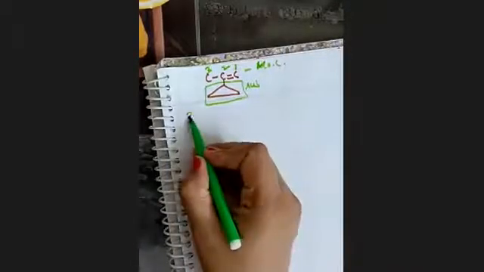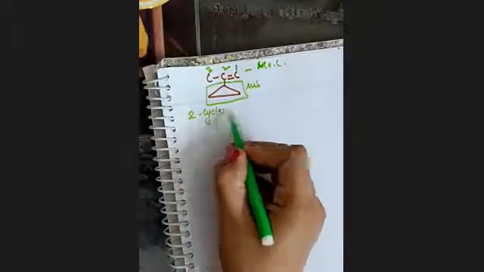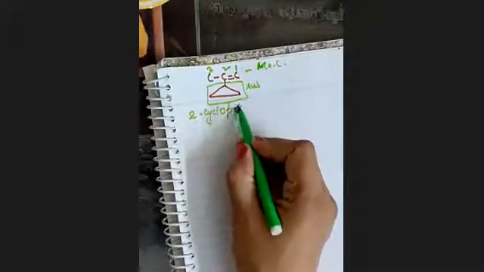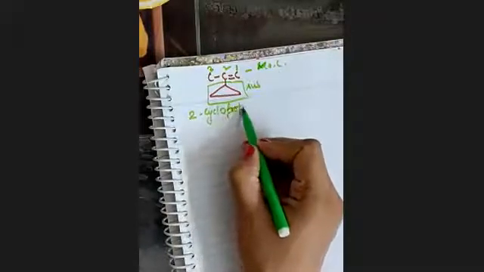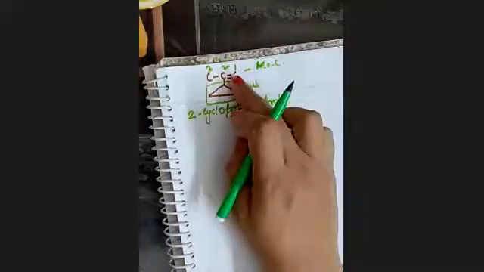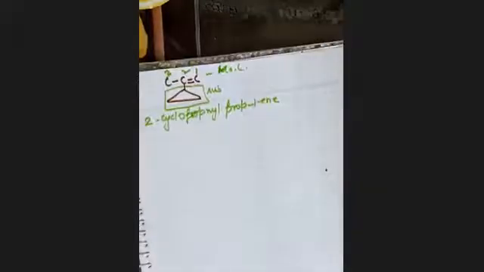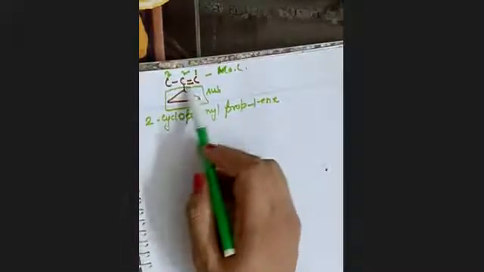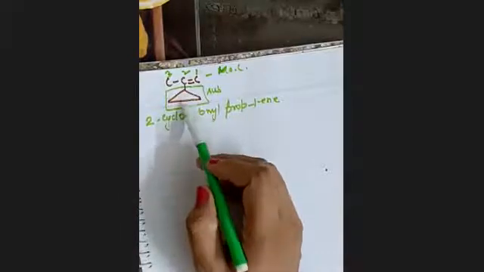So this will be 2 cycloprop, cyclopropenyl, prop, because we have 3, 1 ene. This nomenclature is correct according to IUPAC. Clear? Since we don't have a double bond in this cyclic compound and we have a double bond in our carbon chain, that is why we have considered this one.